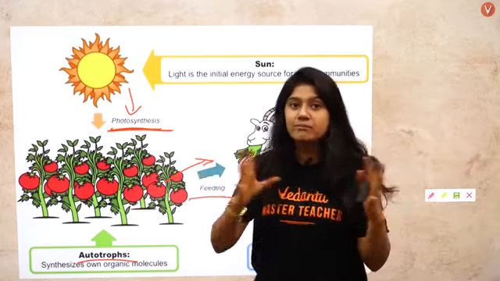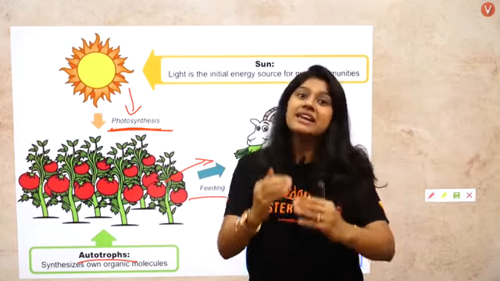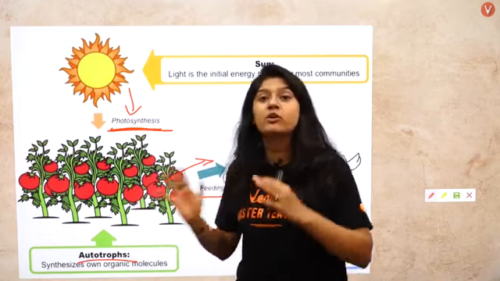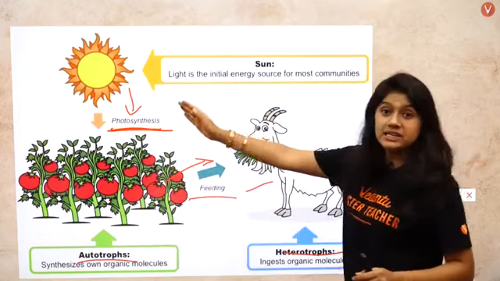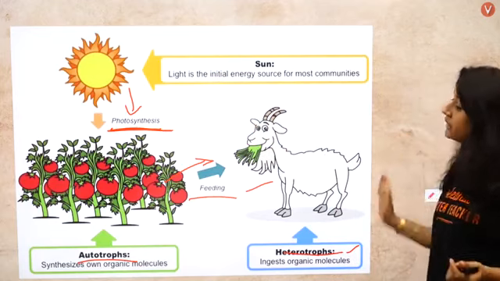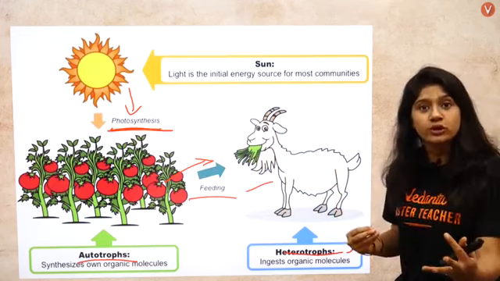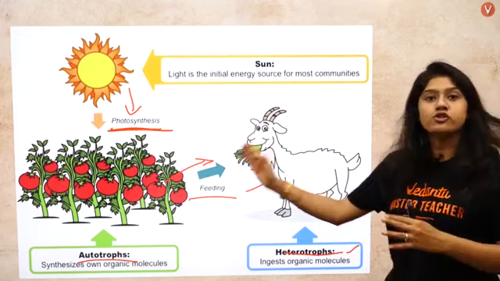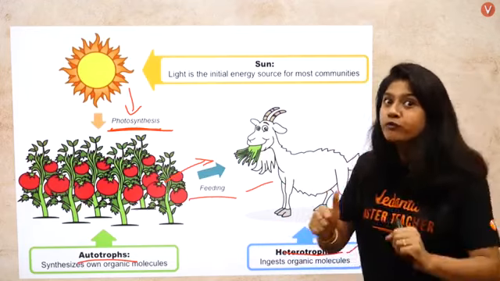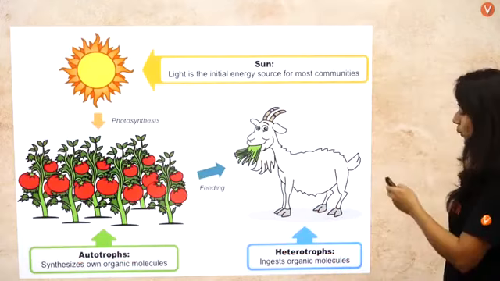Two very important terms that we have discussed now. Let's have a brief revision. First, autotrophs, they make their own food with the help of sunlight. Second, we have heterotrophs, which are dependent on the plants for their food. So there are two different types, autotrophs and heterotrophs. Are you clear with it? Hopefully you are clear with it.